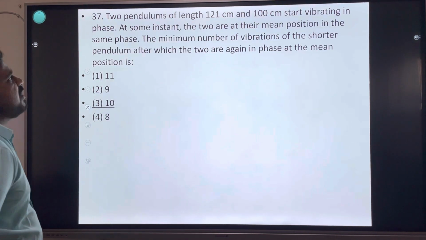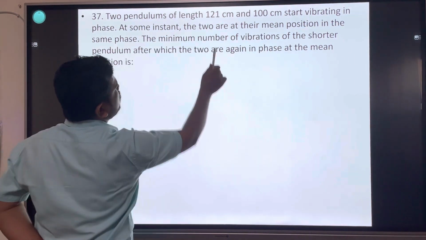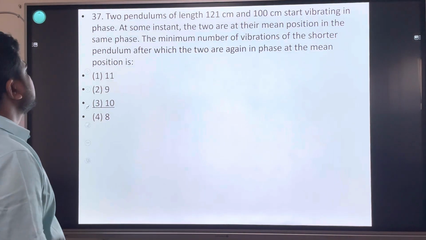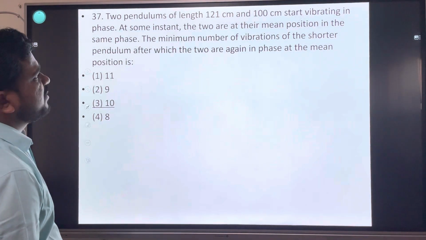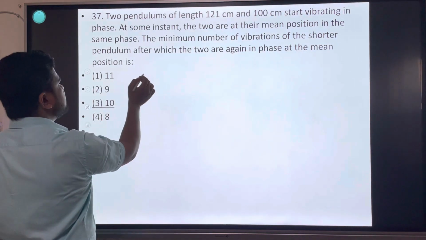Two pendulums of length 121 cm and 100 cm start vibrating in phase. At some instant, the two are at their mean positions in the same phase. Minimum number of vibrations of the shorter pendulum after which the two are again in phase at the mean position.